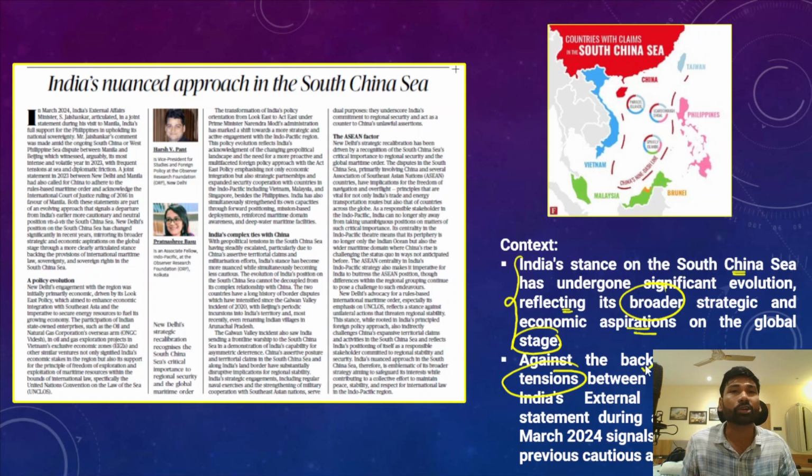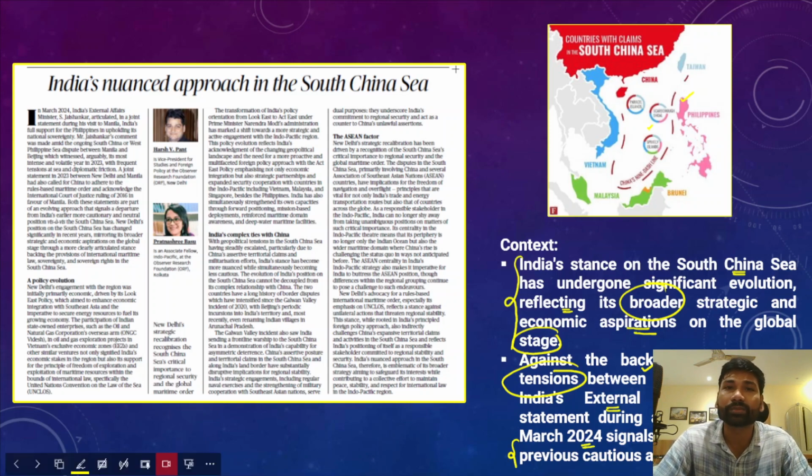So Manila is the capital of Philippines and Beijing is of China. So with respect to the South China Sea issue, there were increasing tensions between Philippines and China. So recently, India's External Affairs Minister Dr. S. Jaishankar had a visit to Manila in March 2024, and this has been signaling a departure from the previous cautious approach that was followed by India. Now India has been adopting a more proactive policy with respect to the South China Sea.